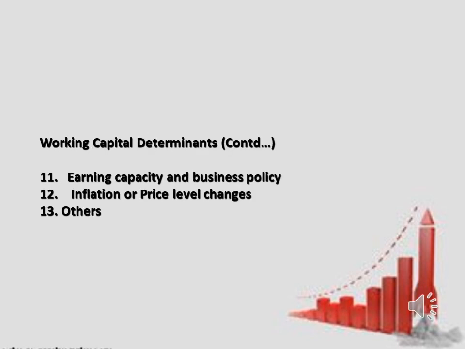The next factor I am covering here is earning capacity and dividend policy. Some firms have more earning capacity than others due to the quality of their products, monopoly conditions, etc. A firm that maintains a steady high rate of cash dividend, irrespective of its generation of profits, needs more working capital than the firm that retains a larger part of its profits and doesn't pay so high a rate of cash dividends.